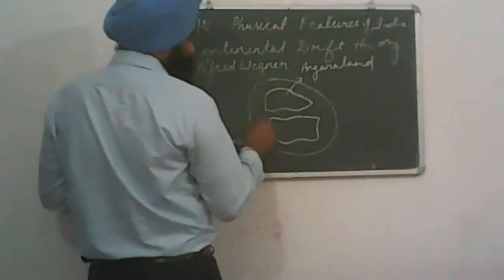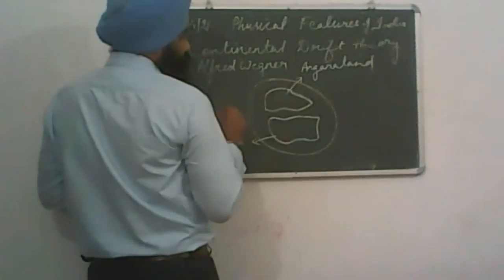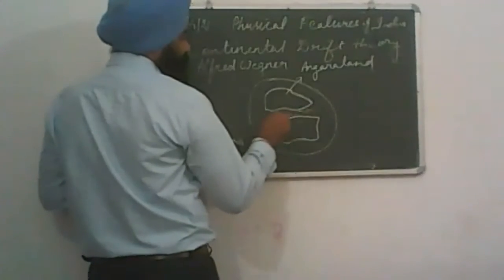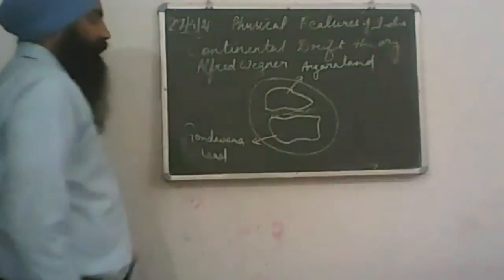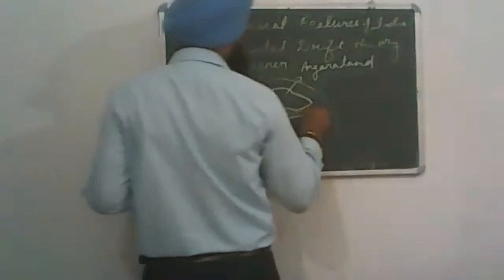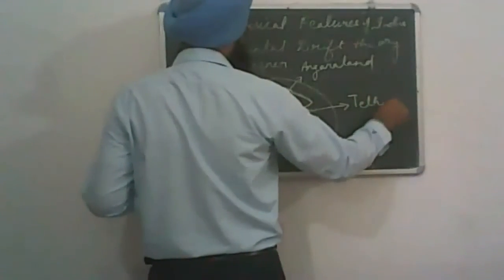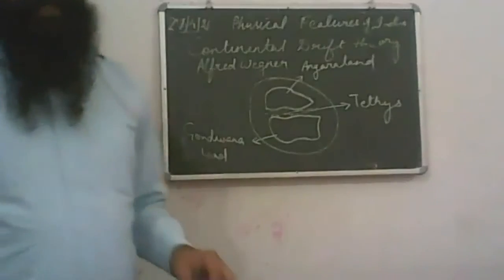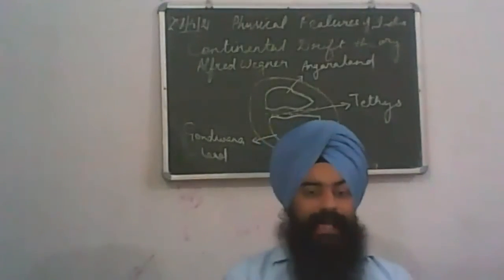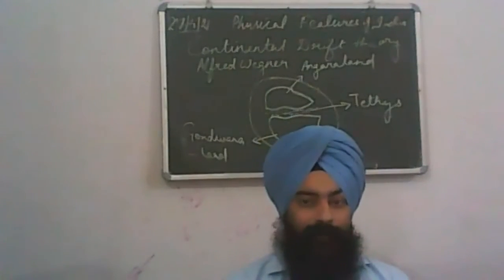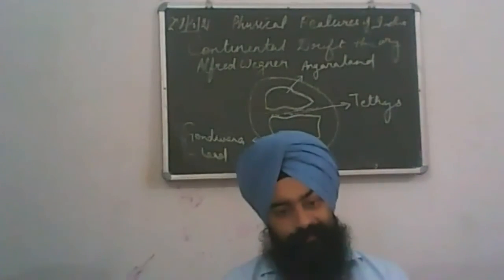The Panthalassa, which earlier surrounded the whole of the continent, also filled the gap which appeared due to the division. That was named the Tethys Sea. Tethys Sea is the name given to that water body which lies in between Angaraland and Gondwanaland.